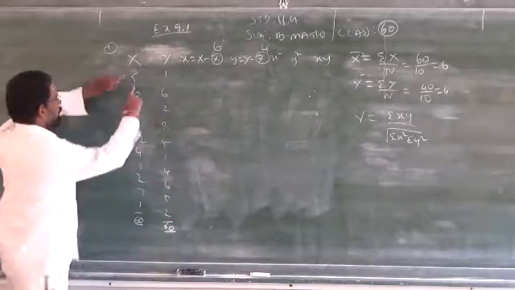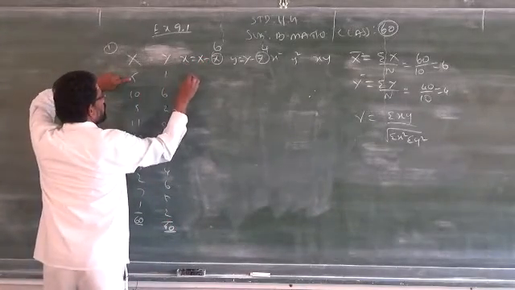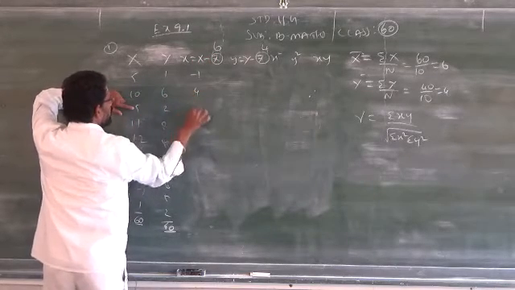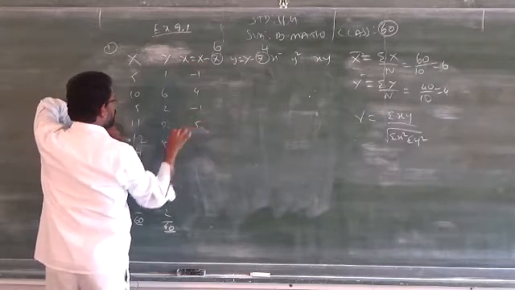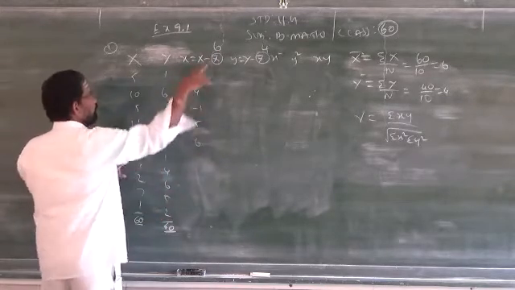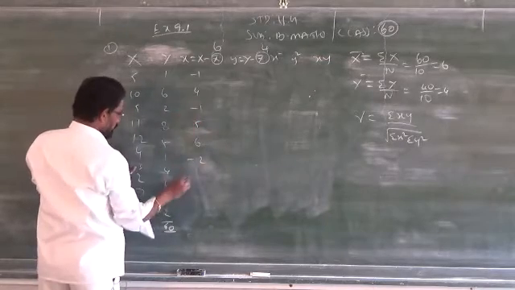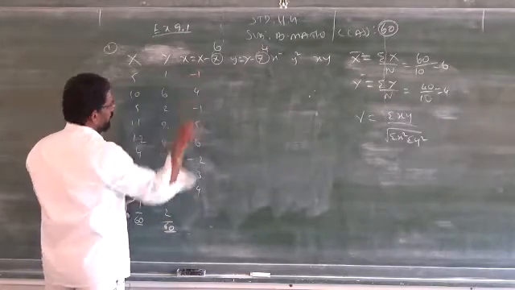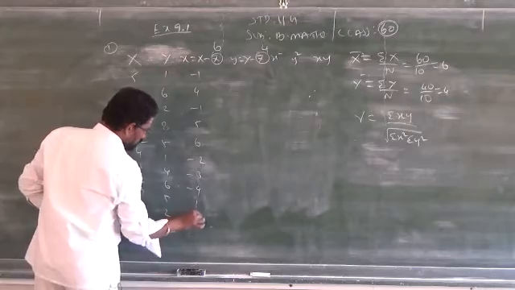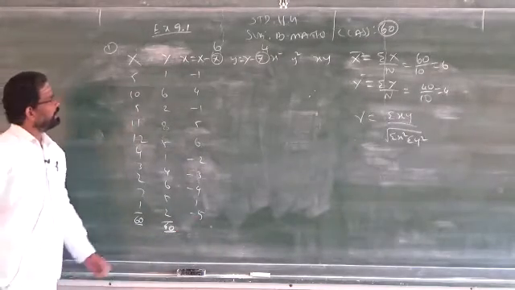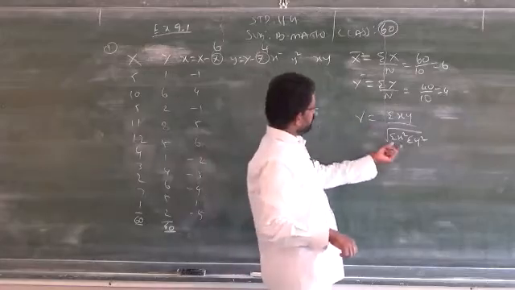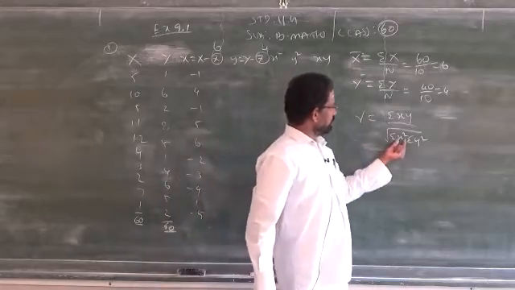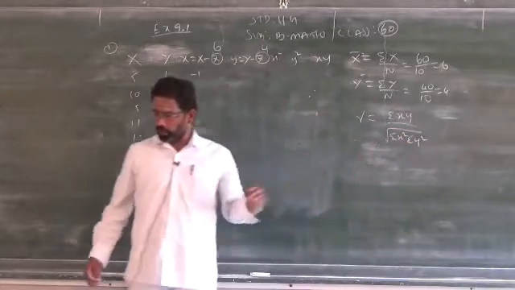So now you have to subtract. 5 minus 6, how much? Minus 1. Then 10 minus 6, 4. 5 minus 6, minus 1. 11 minus 6, 5. 12 minus 6, 6. 4 minus 6, minus 2. 3 minus 6, minus 3. 2 minus 6, minus 4. 7 minus 6, 1. 1 minus 6, minus 5. Clear? I need summation x square, I don't need summation x, so no need to add. See the formula, I need the total of x square, y square and x into y. So likewise you have to subtract and do it.